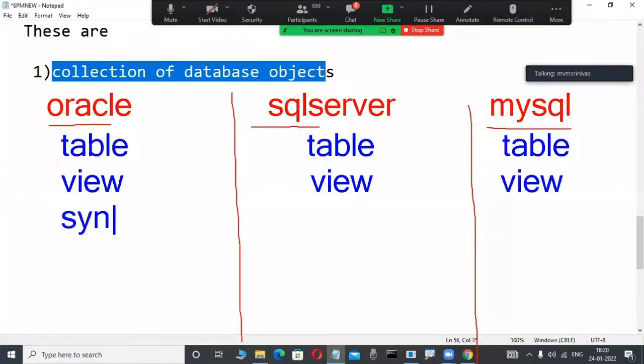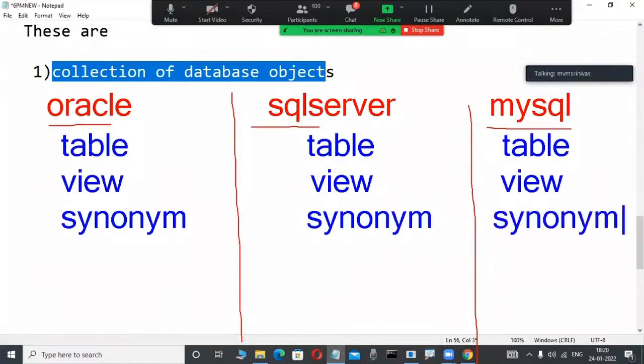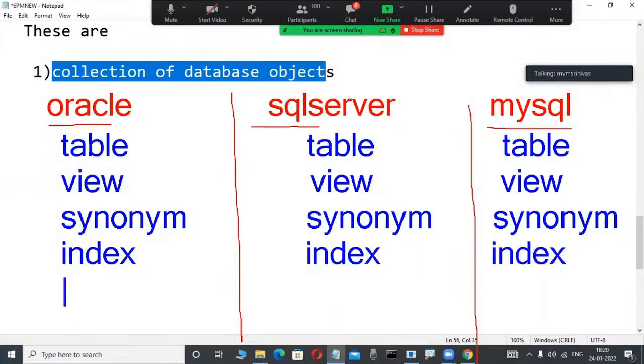Here a synonym is a database object. What is a synonym? What is a view? We are learning it, don't worry. In our course, a synonym is available here also. Here an index is there, here also an index is there. These are called objects. Index, some terminology, is a big concept. Okay, fine. Here a procedure is there, and here also a procedure is available.